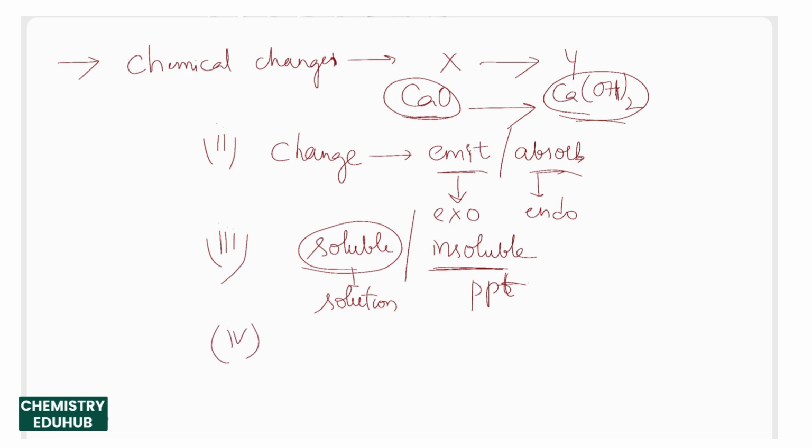The fourth characteristic is, gases can also be evolved, as we have seen in the recent activity. So gas may be evolved as one of the products. So these are the main characteristics that we see for chemical changes.